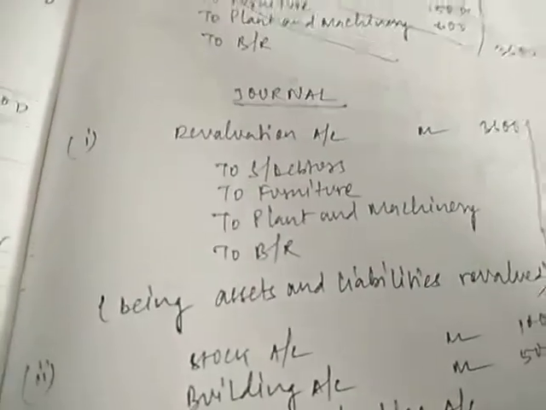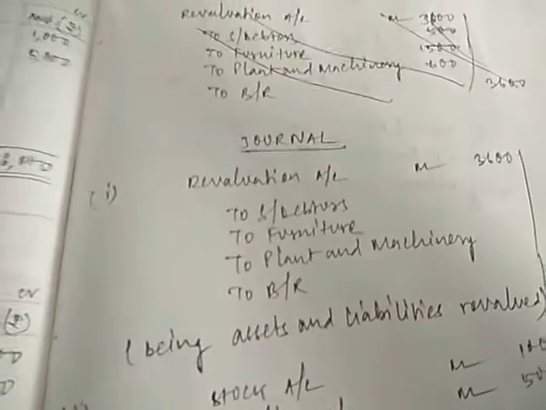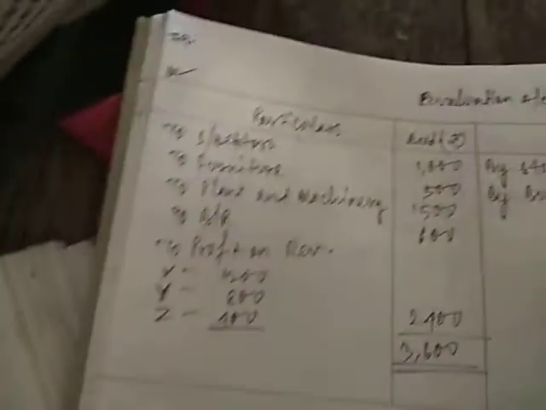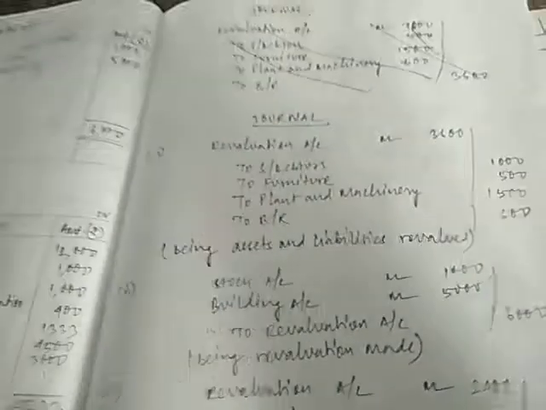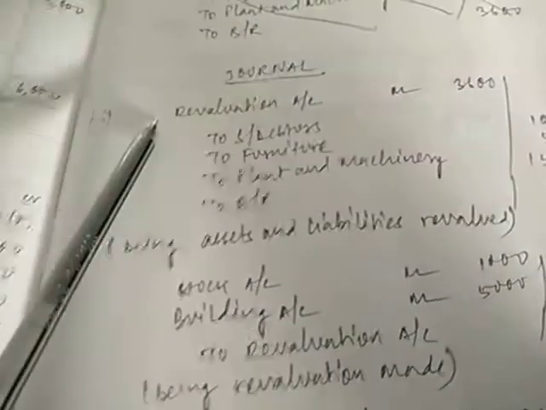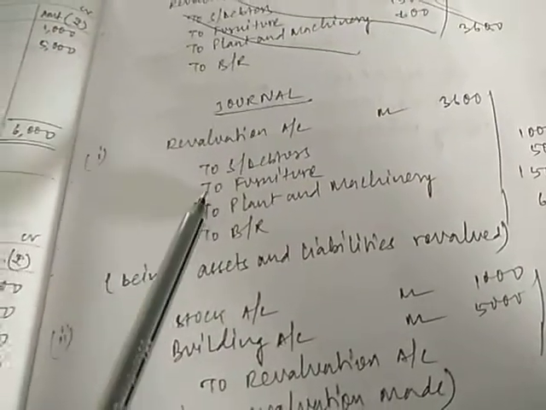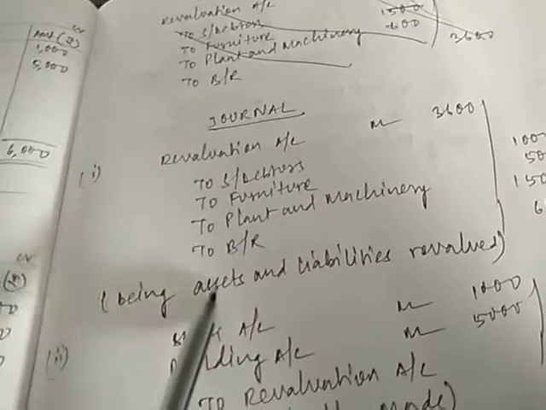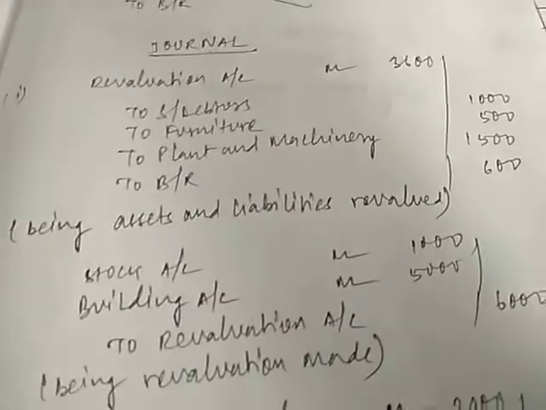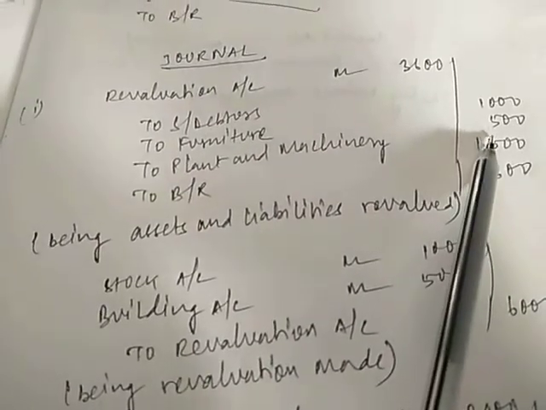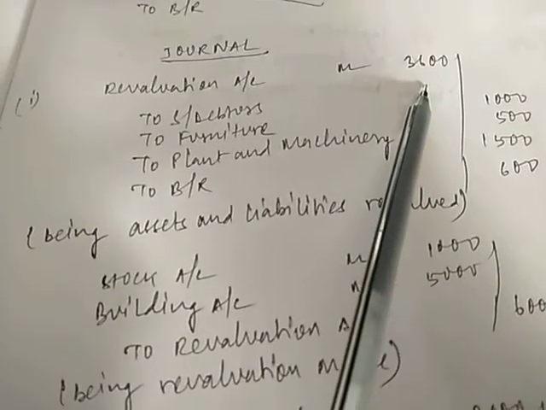The first journal entry will be revaluation account debit to sundry debtors, to furniture, to plant and machinery and to bills receivable. All the items on the debit side I have taken in a compound entry. You can pass separate entries for this also. If you want, you can pass revaluation to sundry debtors, then again revaluation to furniture, revaluation to plant and machinery and revaluation to bills receivable. 4 different entries also you can pass, but I have taken one compound entry. So the amount of the respective assets and liabilities I have put here and the total will come to revaluation.